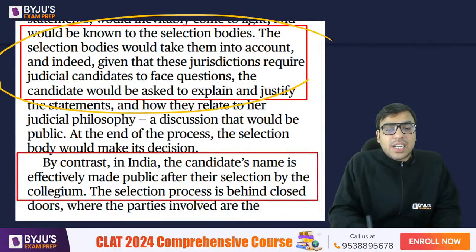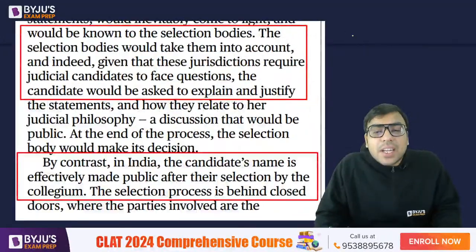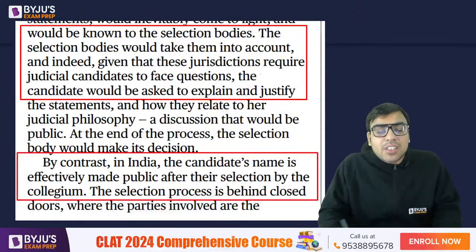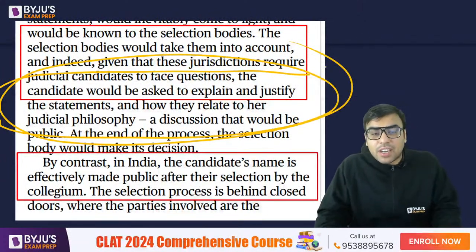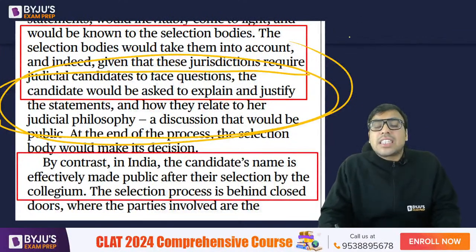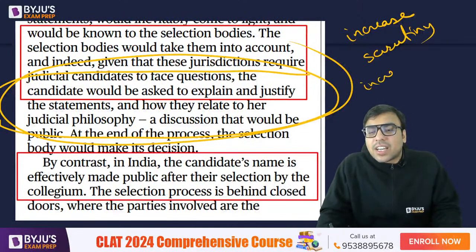The election bodies would take into account, and indeed given that the jurisdiction requires the judicial candidate to face scrutiny, and all. So basically they say in other countries, whenever a person's name is recommended, he or she is supposed to explain and justify the statements, how they relate to the judicial philosophy, etc. So there is increased scrutiny. Scrutiny means you can say increased transparency as far as other countries are concerned.